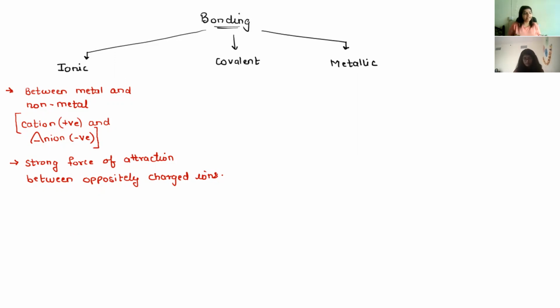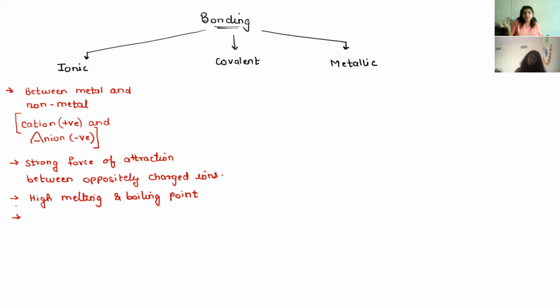Since there is a strong force of attraction between the oppositely charged ions, it has a high melting and boiling point. Then ionic compounds, a simple example, sodium chloride.